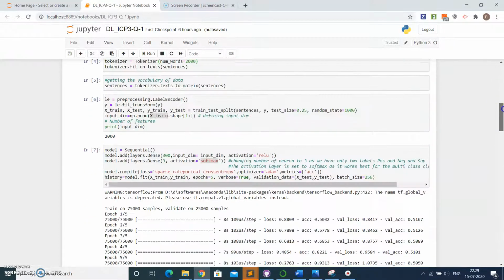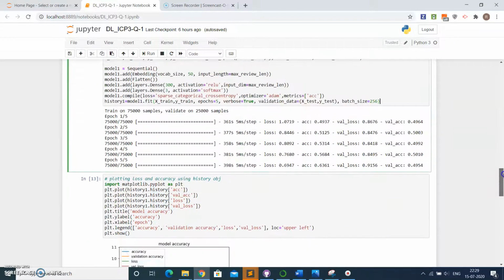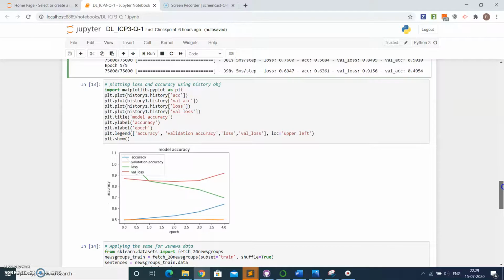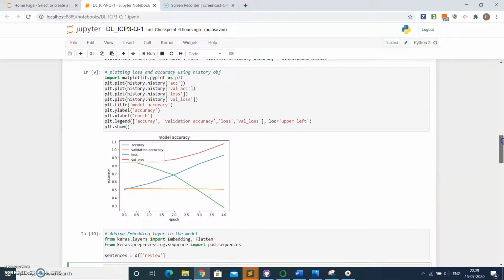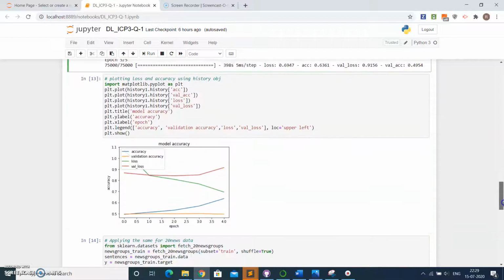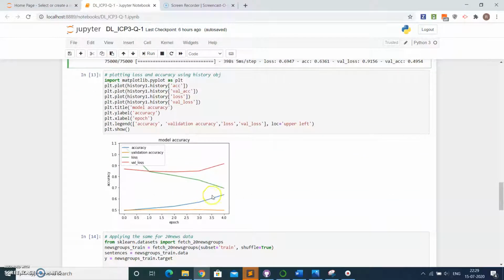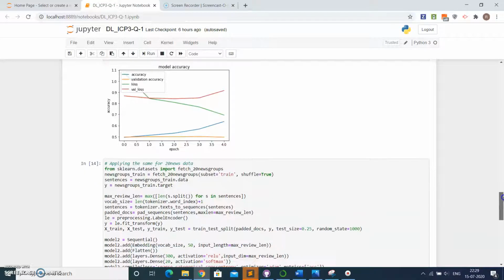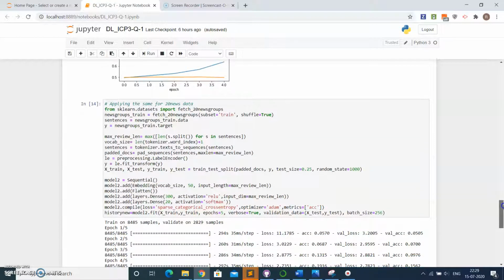From this graph to this graph, we can observe that the accuracy decreased, because previously the accuracy line was increasing. Now the accuracy is just creeping along, which shows us the performance decreased comparatively.